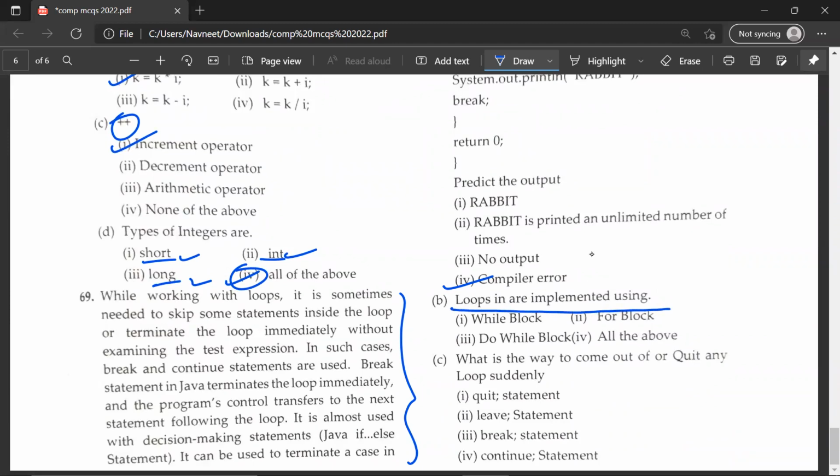So the correct answer would be fourth, all of the above. And then finally, what is the way to come out of or quit any loop suddenly? So the third answer would be the correct statement. Break statement. So this keyword would be used to come out of or quit any loop suddenly.